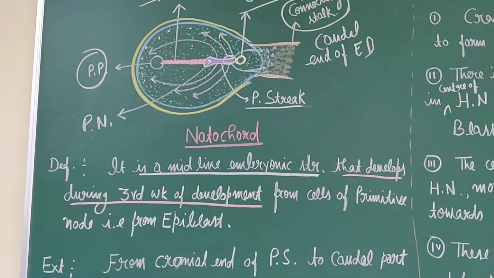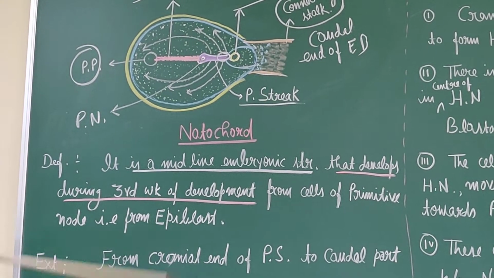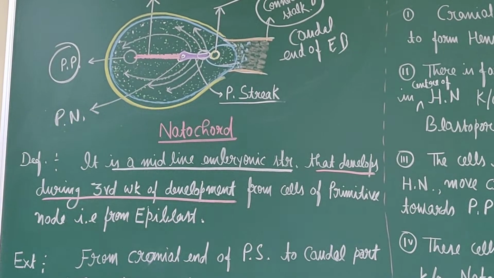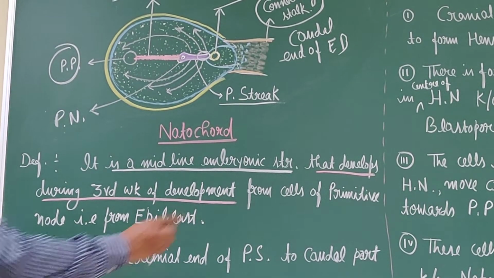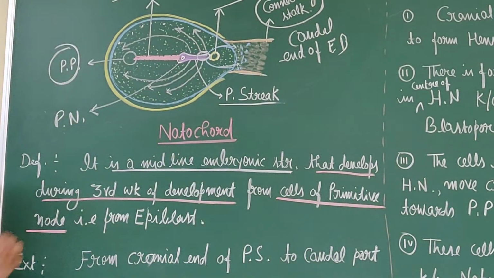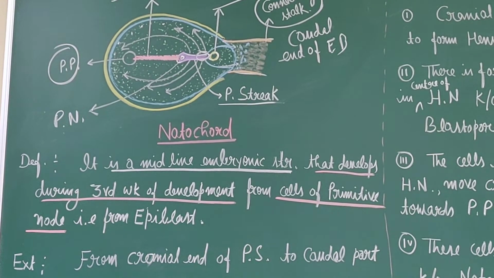We have discussed what structures are formed during the third week. One of the structures is the notochord, and this notochord is formed from the cells of the primitive knot, or Hensen's knot.